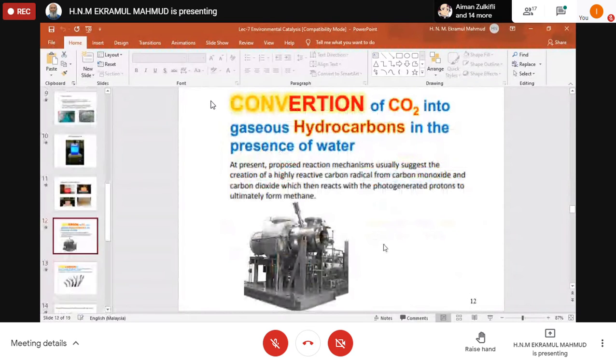Now if you see the conversion of CO2 into gaseous hydrocarbons in presence of water. So once we are generating CO2 from the exhaust, we can convert this into hydrocarbons, gaseous hydrocarbons, in presence of water. So at present, proposed reaction mechanisms usually suggest the creation of a highly reactive carbon radical from carbon monoxide and carbon dioxide, which then reacts with the photo-generated protons to ultimately form methane, right?